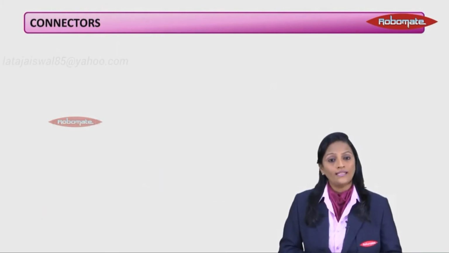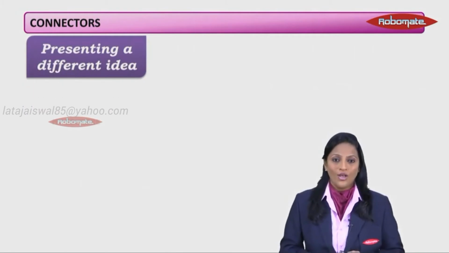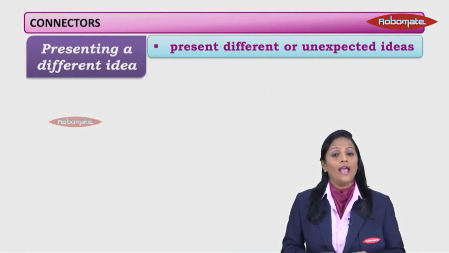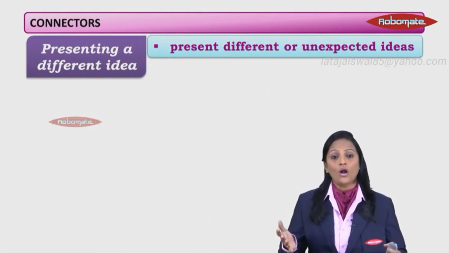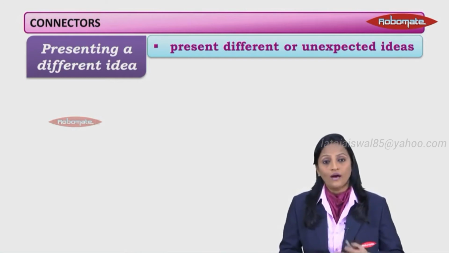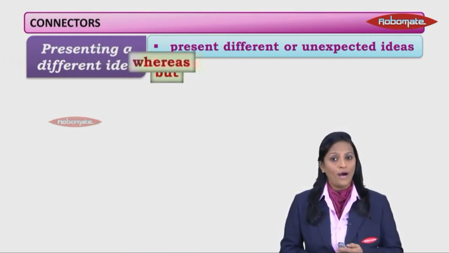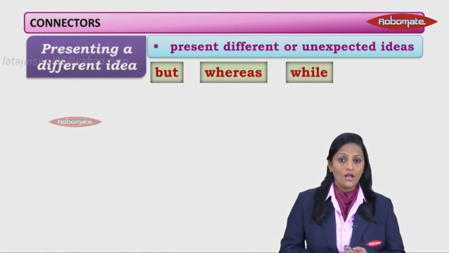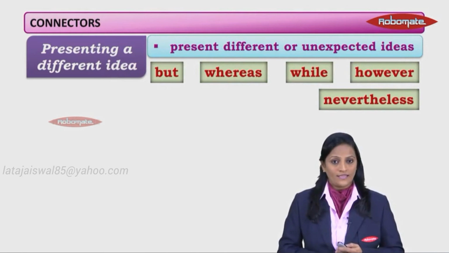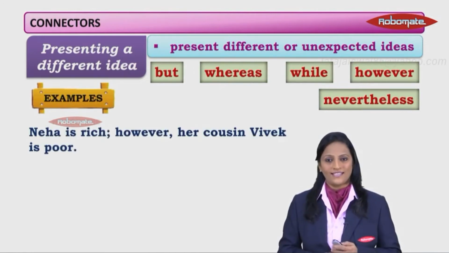We go on to the next type, the ones that present a different idea. So connectors presenting different ideas, they actually show different contrast or unexpected ideas together. They are put together with the help of these connectors. Now, what are the different examples? But, whereas, while, however, nevertheless.